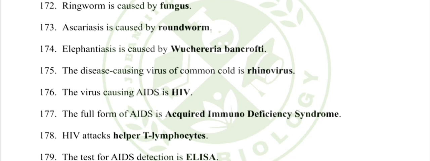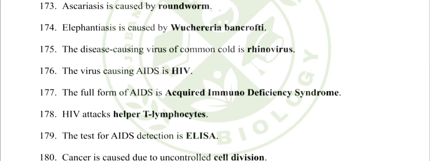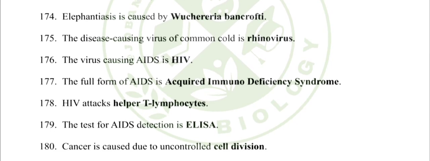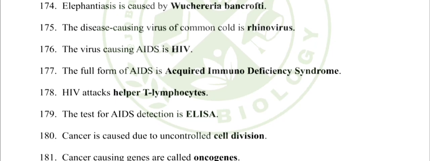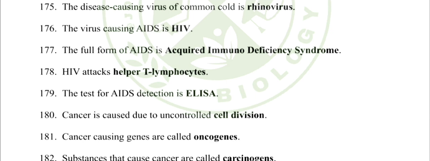176. The virus causing AIDS is HIV. 177. The full form of AIDS is acquired immunodeficiency syndrome. 178. HIV attacks helper T lymphocytes. 179. The test for AIDS detection is ELISA.